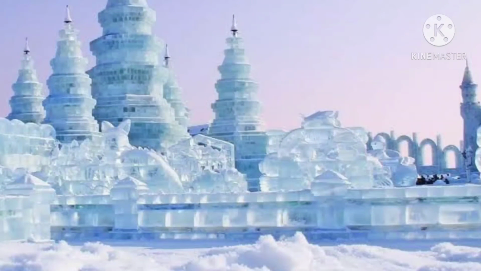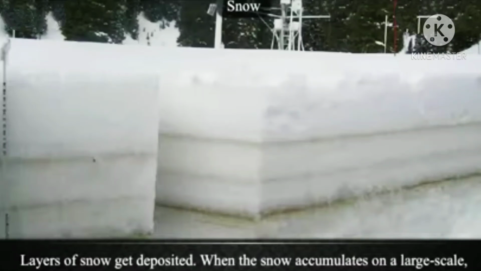Now let's see how ice formation takes place. The snow starts accumulating in layers on top of each other, and the upper layers put pressure on the lower layers of snow, which makes the entire layers of snow very massive, homogeneous and transparent. And this massive transparent snow formed in such a way is called ice.